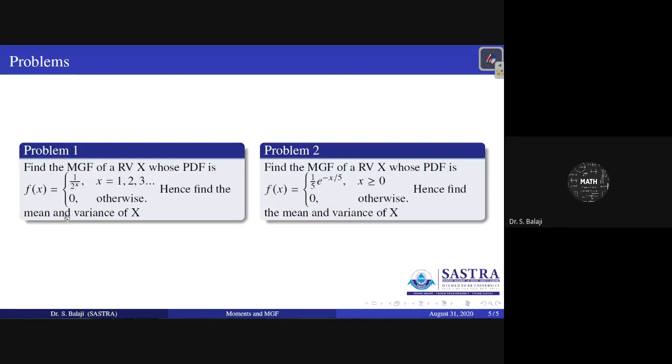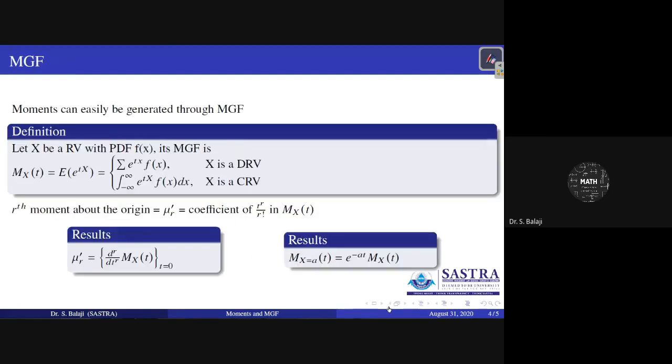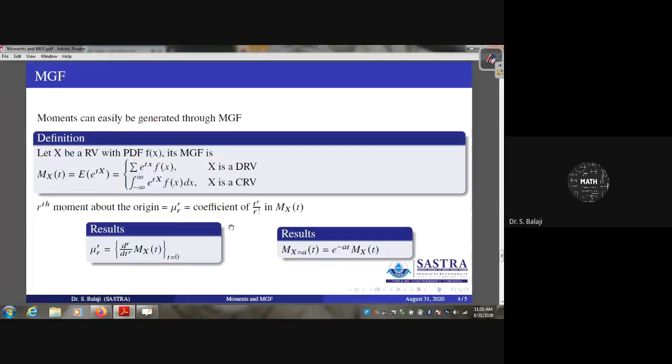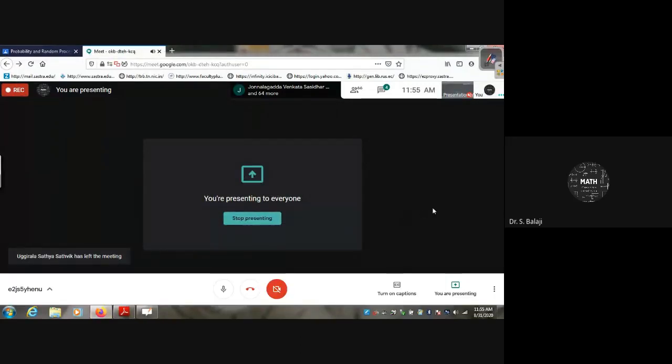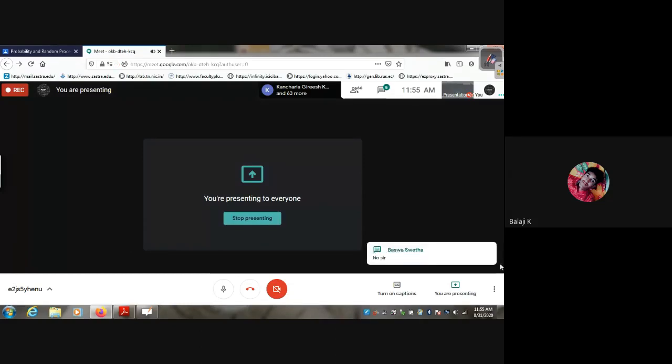That is the thing. So far you identified it with the help of the relation mu dash r equal to d power r by dt power r of mx of t at t equal to 0. Yes, that is the idea we have seen so far here. Any doubts in the topics so far? Yes, no. Okay.